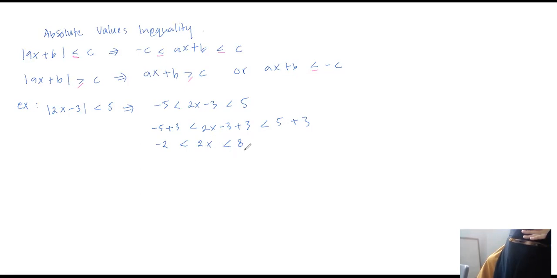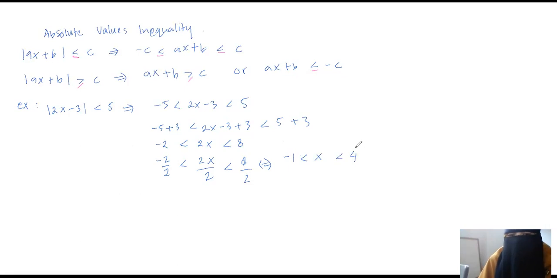Jadi ketiga ruasnya Umi bagi dengan 2. Okay, kita punya seperti ini. So we get the form minus 1 less than x less than 4.